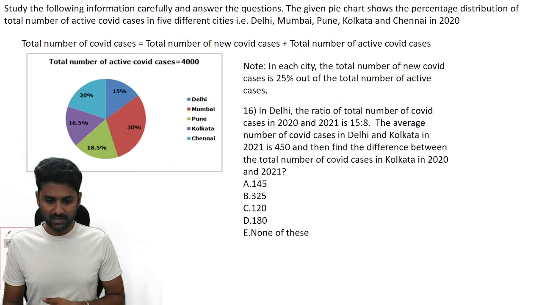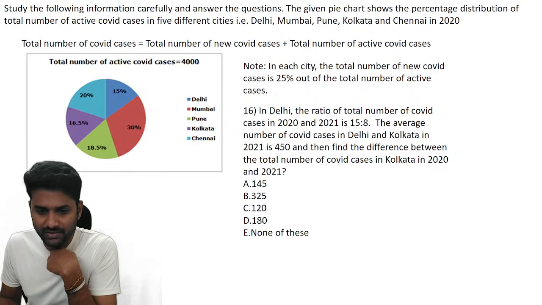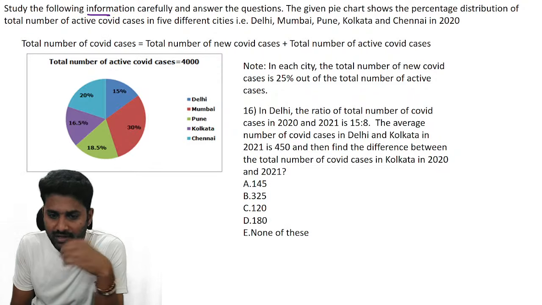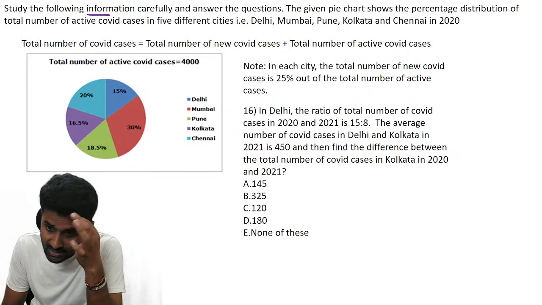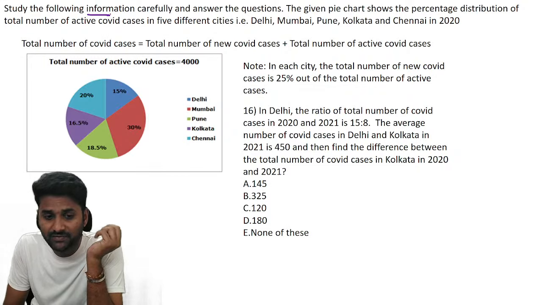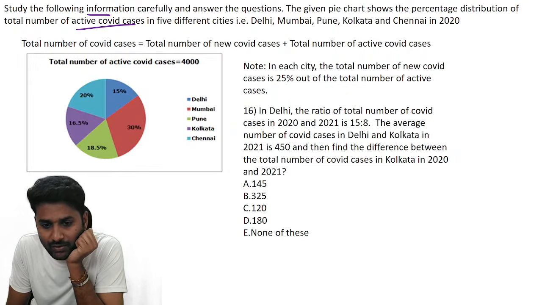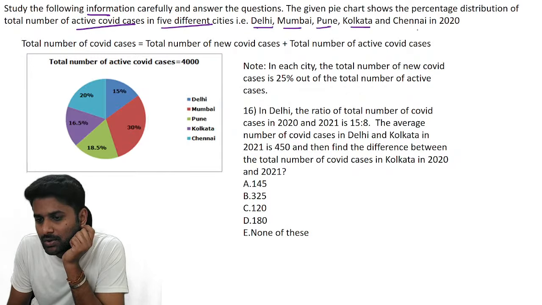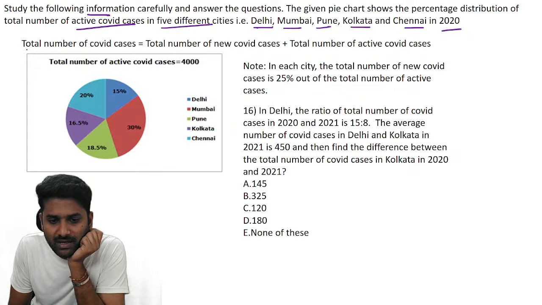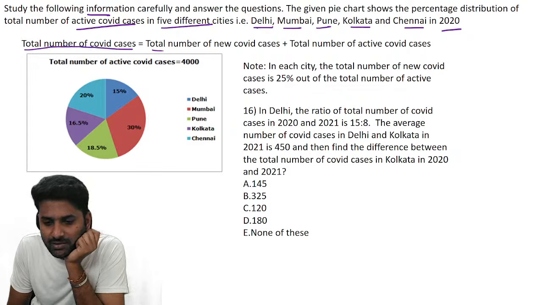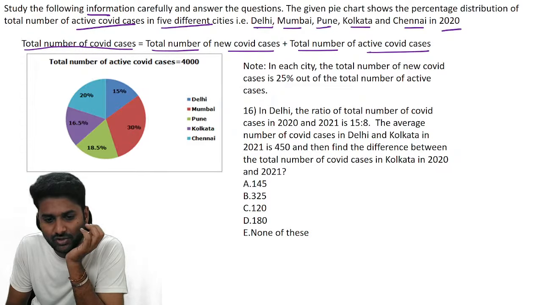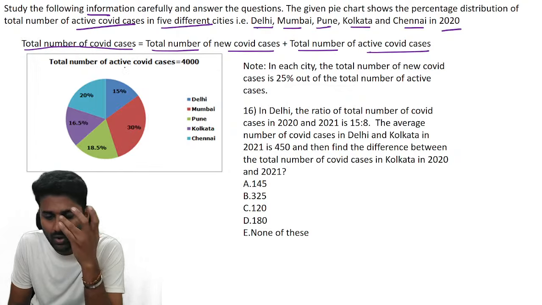Next, understand this data interpretation question. Study the following information carefully and answer the questions. The given pie chart shows the percentage distribution of the total number of active COVID cases in 5 different cities: Delhi, Mumbai, Pune, Kolkata, Chennai in 2020. The total number of COVID cases is the sum of new COVID cases and active COVID cases, new and old.